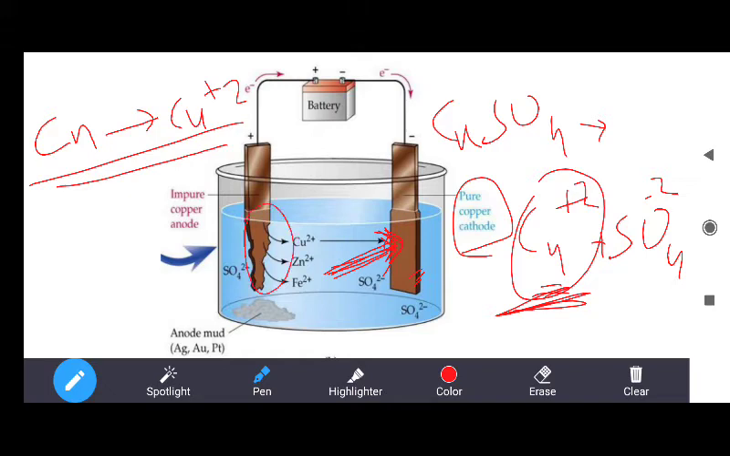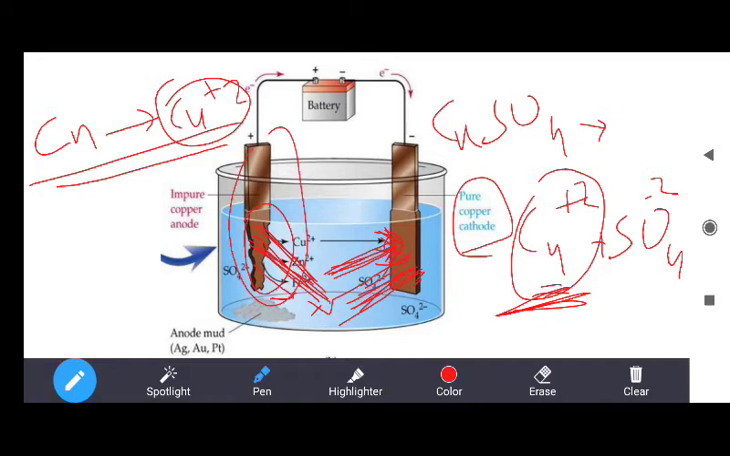some copper metal is oxidized from the impure metal to come into the solution in the form of cupric ion. So this process continues. Copper ions will come one by one into the solution, and these copper ions from the solution are collected on the surface of the metal.